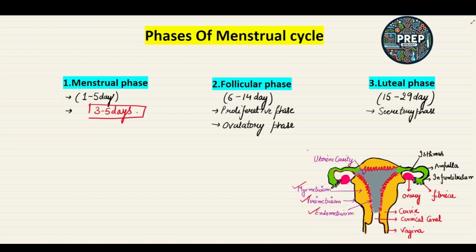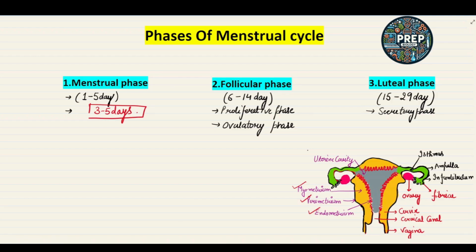In the menstrual phase of the menstrual cycle, the innermost lining of the uterus, the endometrium lining, will break.